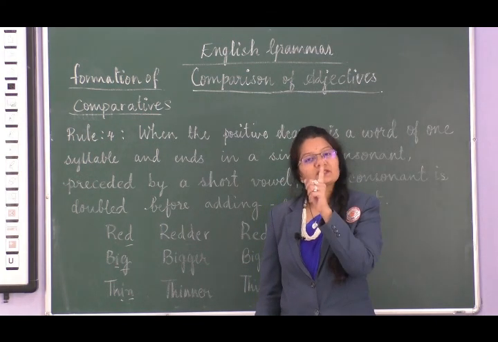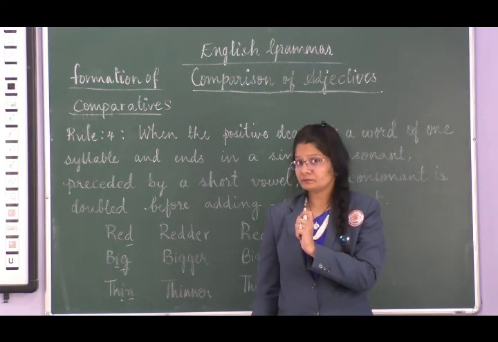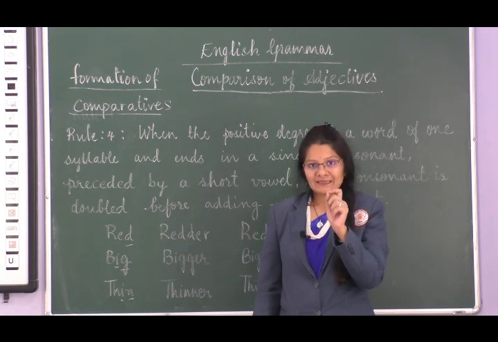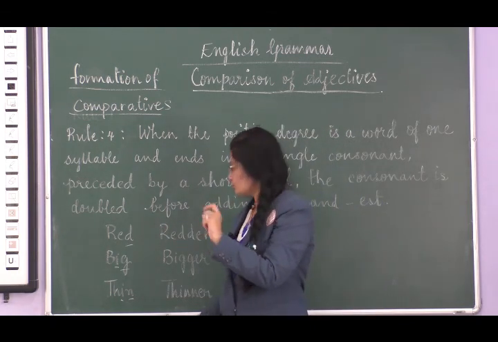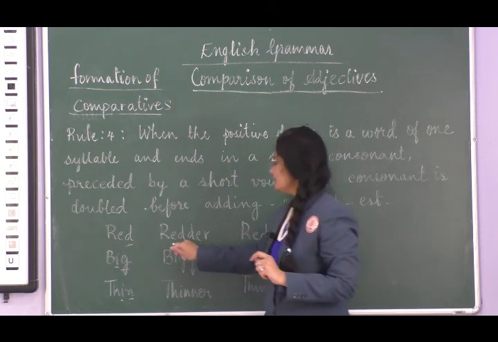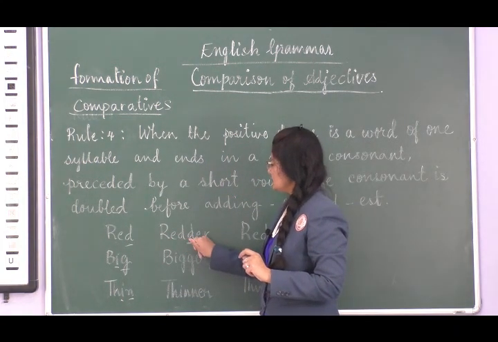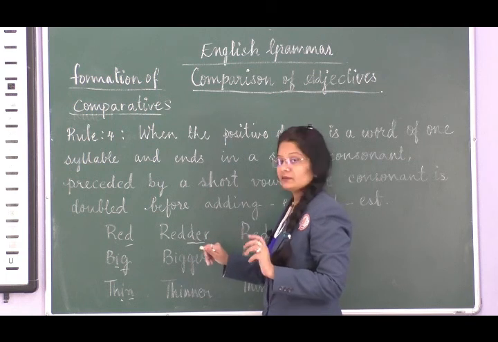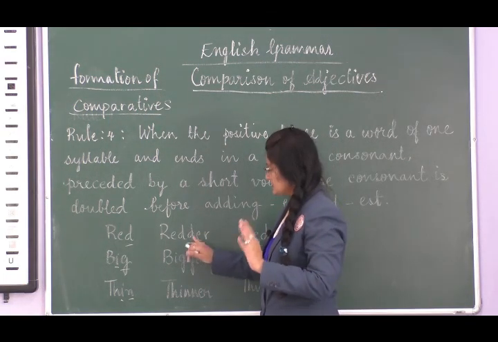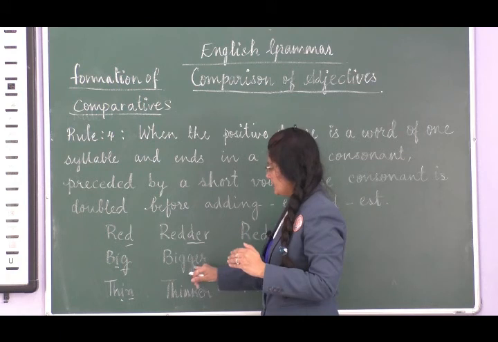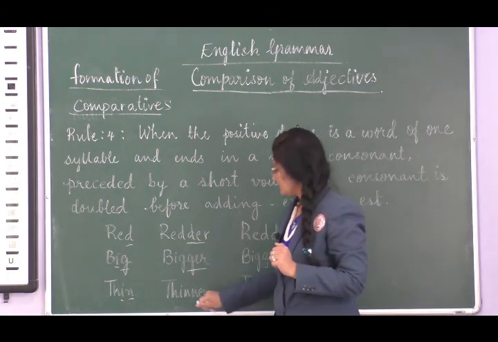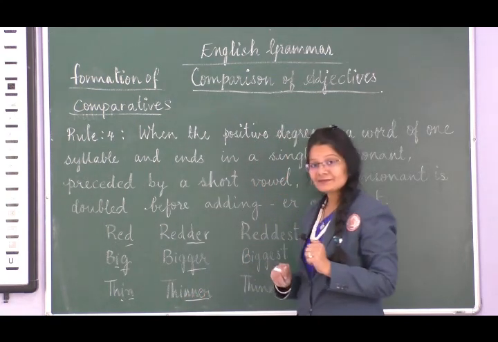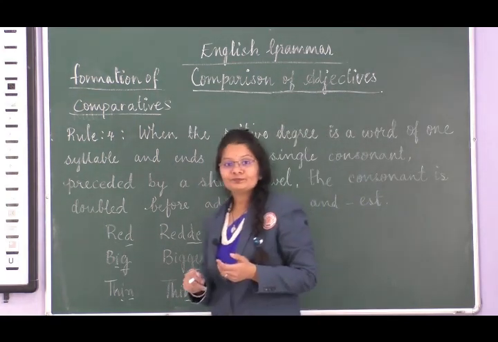So when you need to change this positive into the comparative, then the last consonant becomes double, and then you add ER to make it comparative. So here D, E, R. The D is doubled and then you are adding ER. Then bigger. Thinner.